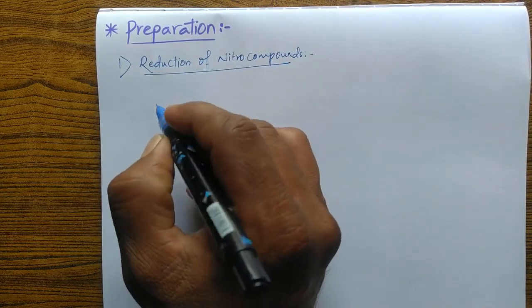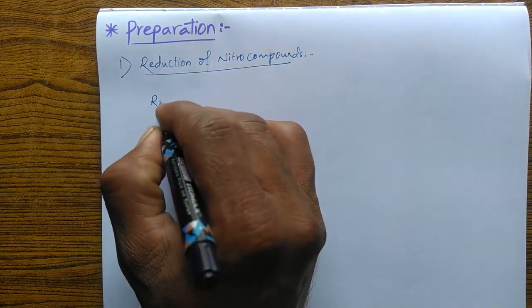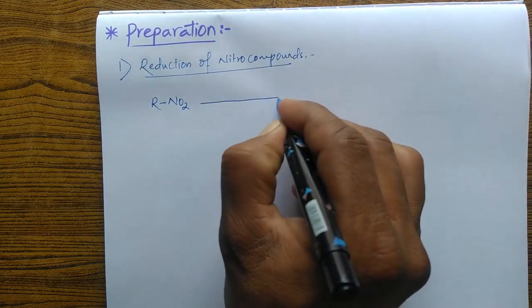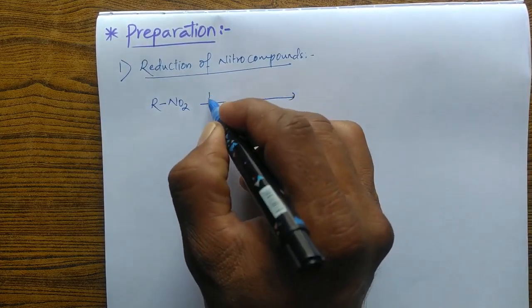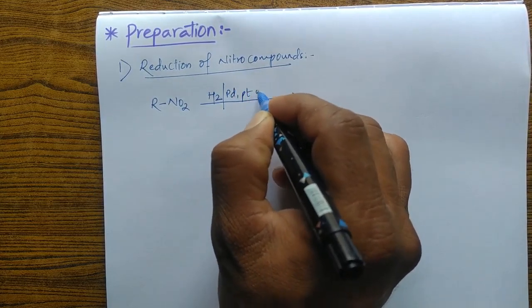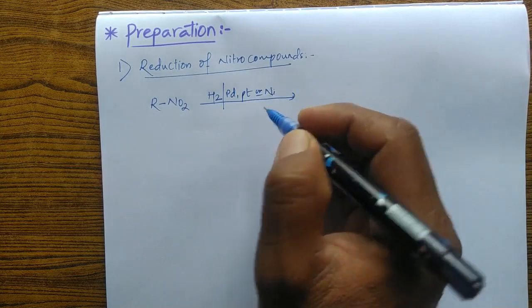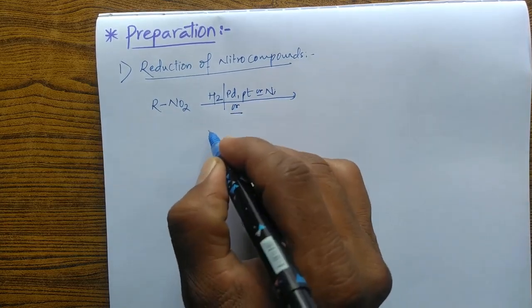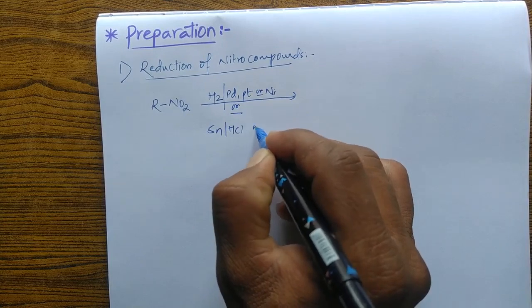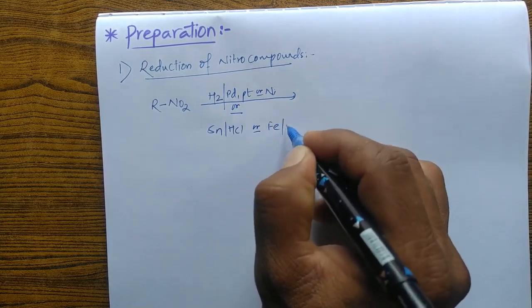The general formula of nitro compounds is RNO2. These nitro compounds on reduction in the presence of hydrogen with palladium or platinum or Raney nickel as a catalyst, or we can also make use of tin with HCl or iron with HCl.